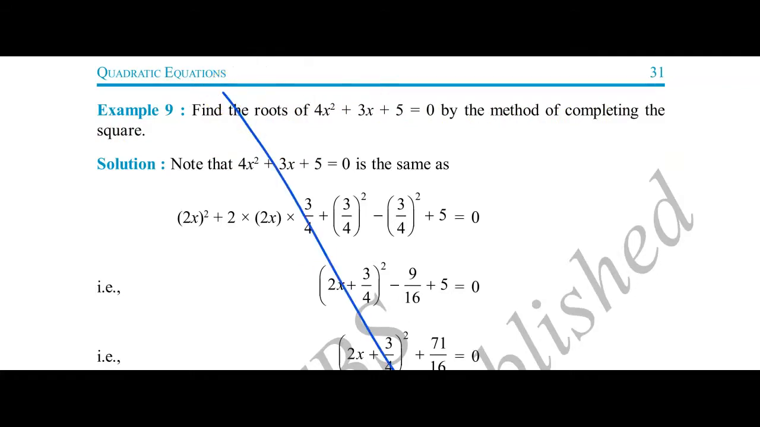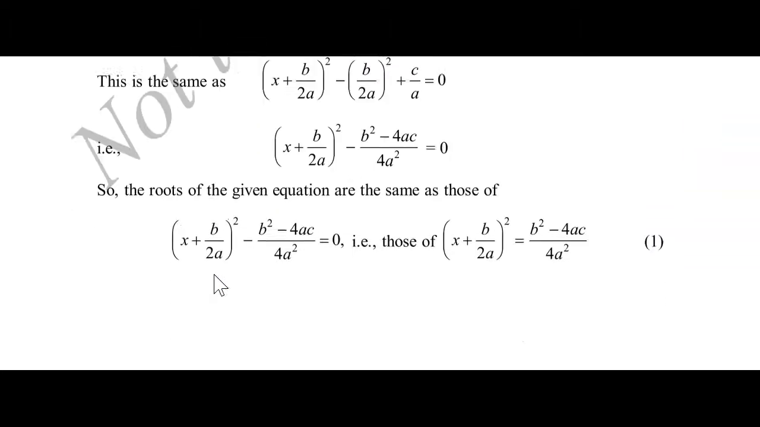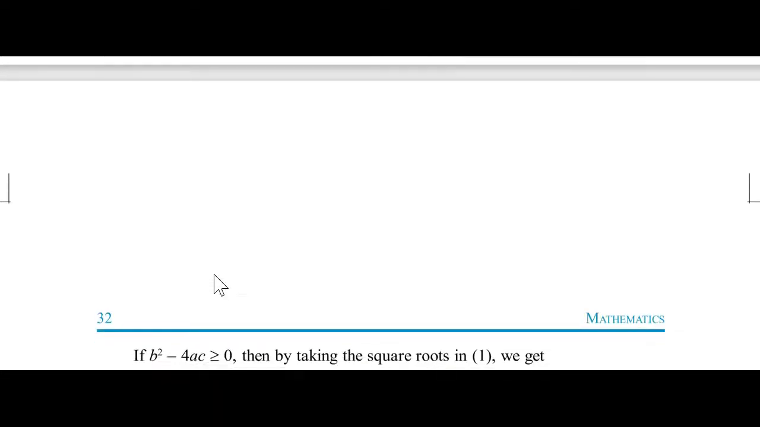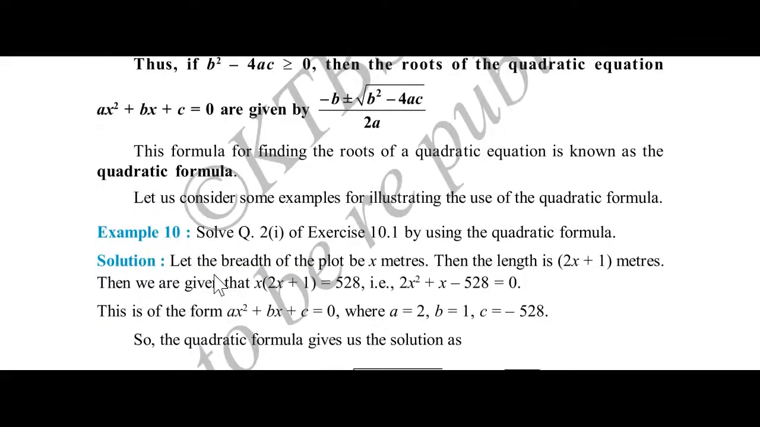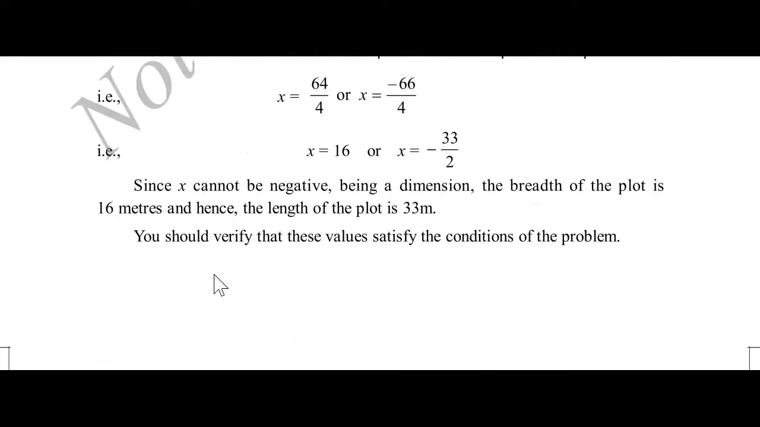Okay, so even this example number 9 completely is not there. But example number 10 is completely based on the quadratic formula, that is there. After this we have a topic, the formula method, that is called the quadratic formula. Example number 10 is there. From here onwards all the problems are there, but only those using the completing square method are not there.